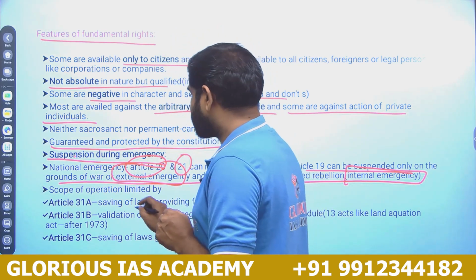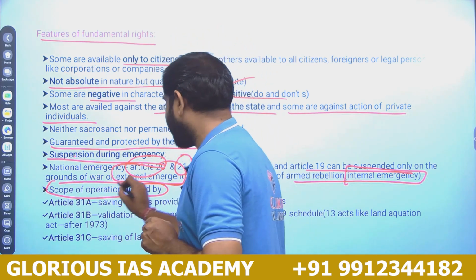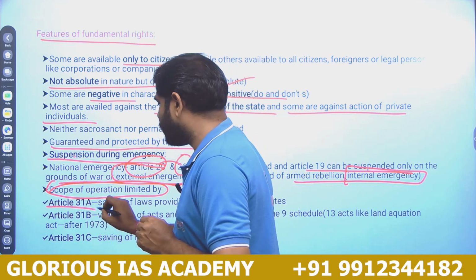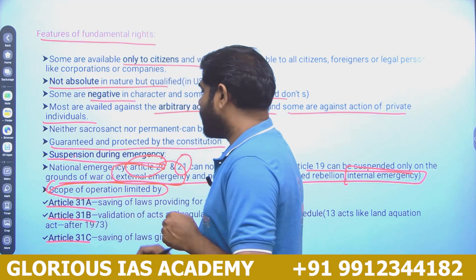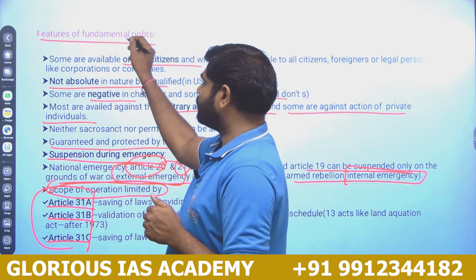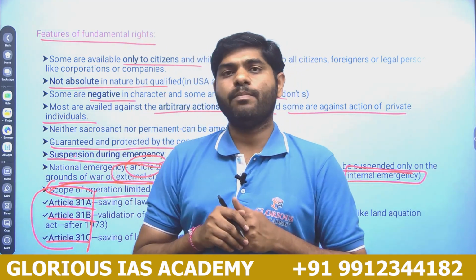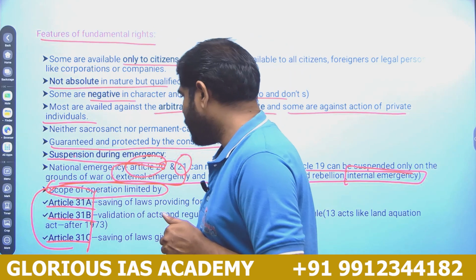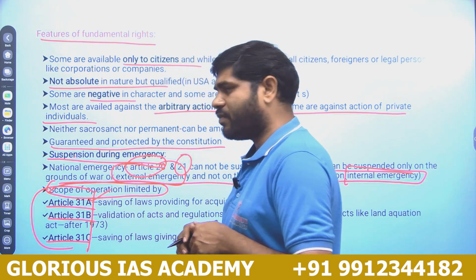Next, the scope of the fundamental rights is limited under Articles 31A, 31B and 31C. These are three important articles which put some restrictions on the implementation of the fundamental rights. What do we mean by Article 31A?